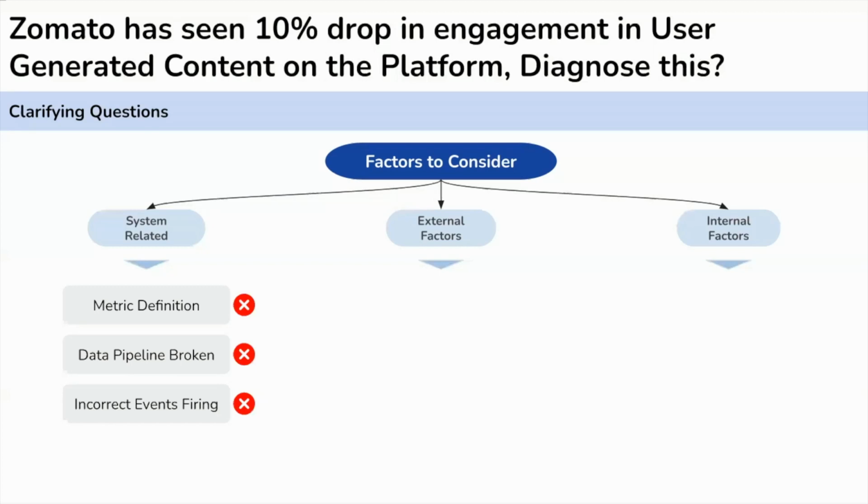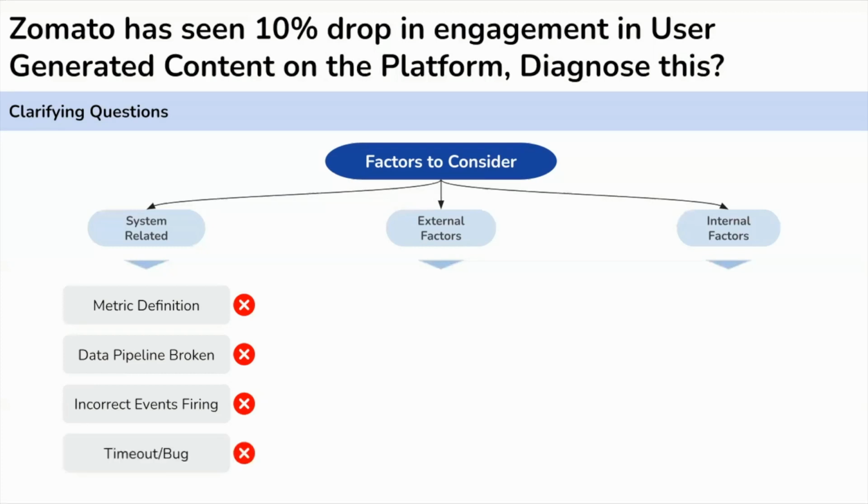For example, when you hit the like button on the rating and reviews, a click event will be fired, based on which you will calculate the metrics. So it might happen that in some app session, the events are not triggering at all or some events are unnecessarily triggering. This may also change your metrics value. Let's assume that there is nothing like this happening in this case.